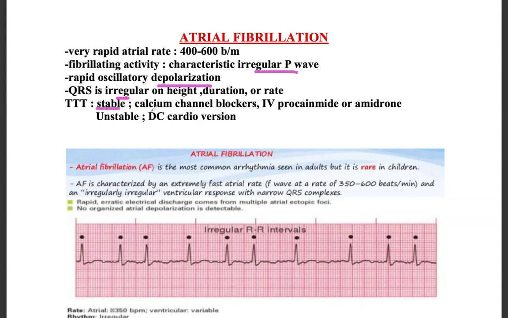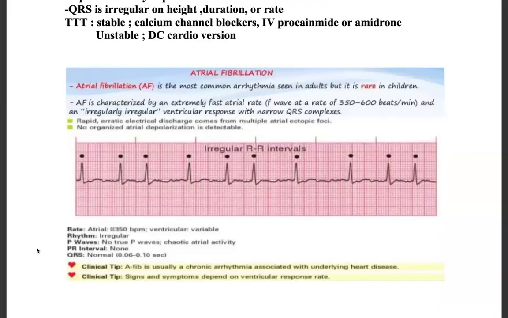Treatment: if it is stable, calcium channel blockers, IV procainamide or amiodarone. If it is unstable, you will do the DC cardioversion. Atrial fibrillation is the most common arrhythmia seen in adults but rare in children. The most common arrhythmia you see in children is the supraventricular tachycardia. Next, AF is characterized by extremely fast atrial rate. It can be 350 to 600 beats per minute, and an irregular rhythm. Ventricular response with narrow QRS complex.